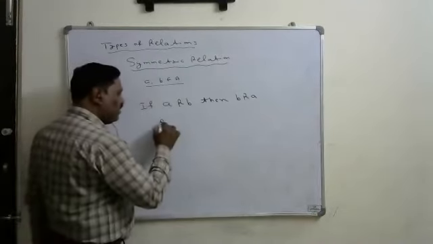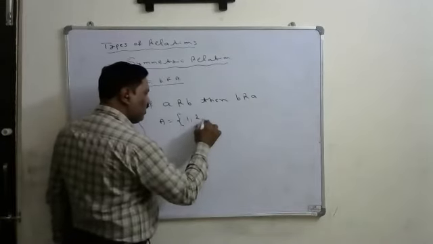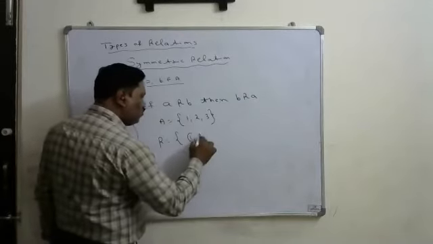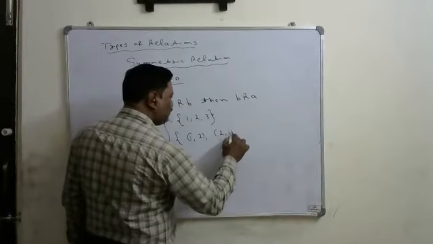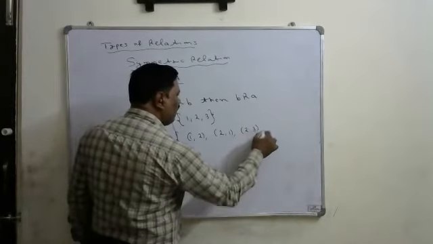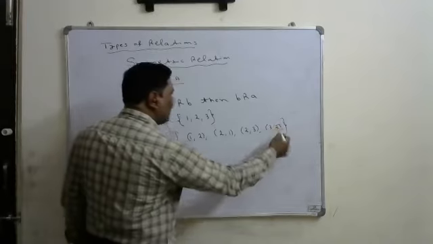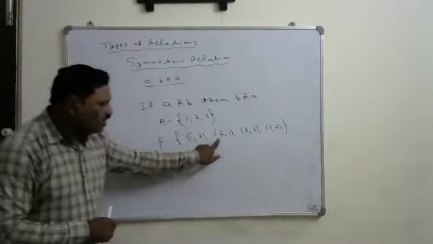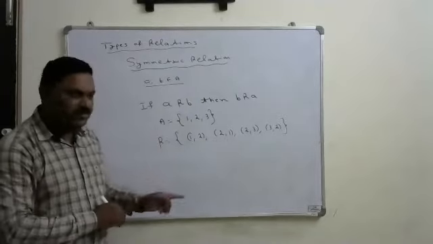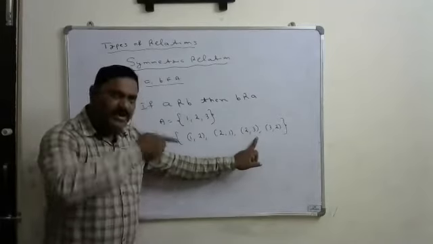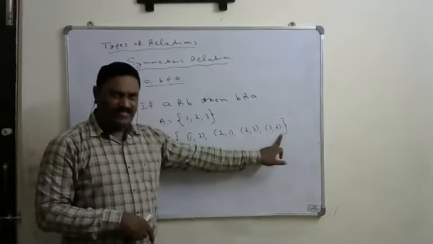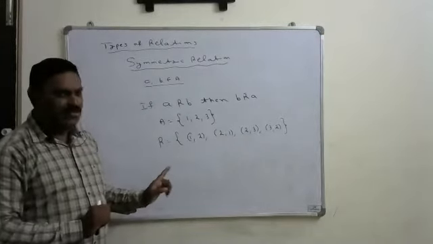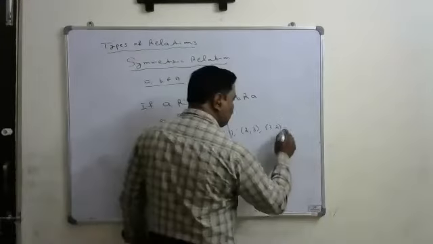Suppose for example, if I take the set A as 1, 2, 3, and if I take the relation R such that (1,2), (2,1), (2,3), (3,2), if I consider the relation like this, you observe that 1 is related to 2, immediately 2 is also related to 1, so the converse relation is also there. 2 is related to 3, immediately 3 is also related to 2. Like that, when both are there, then it is a symmetric relation. Okay, suppose if I have the extra element, say (1,3),